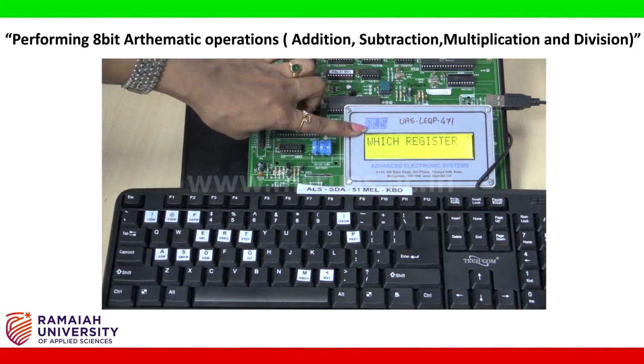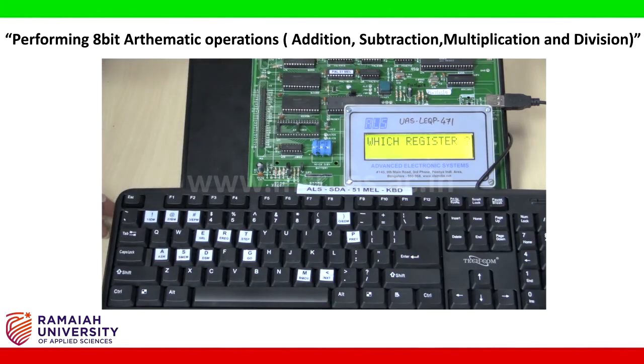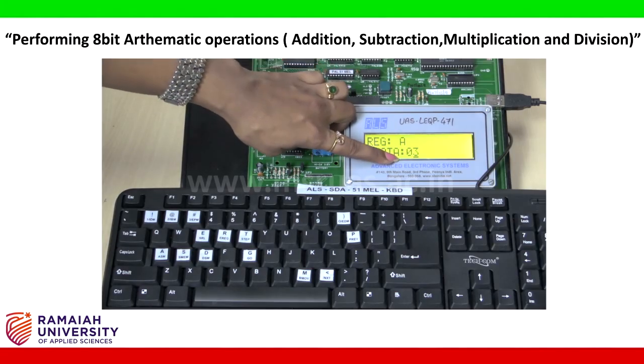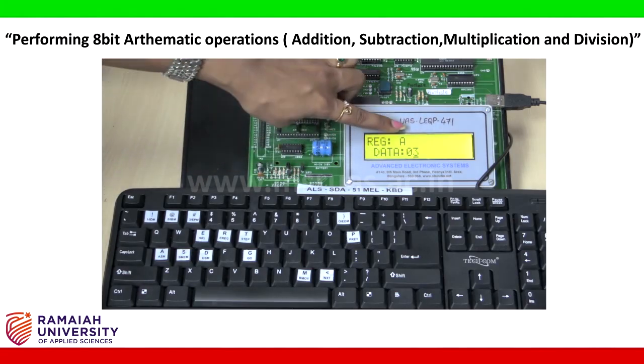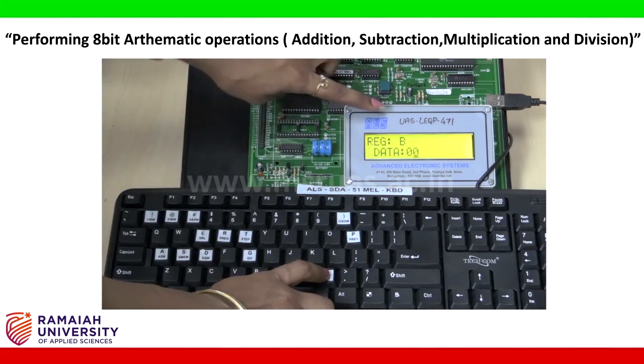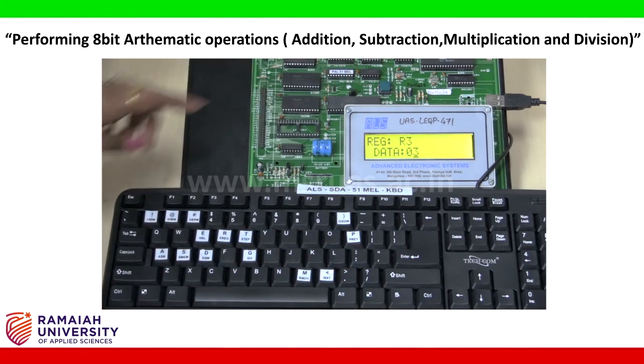As I have told you, our result will be in the accumulator register. So click on A. So we have given 6 minus 3, so the answer is 03, and it is stored in the accumulator register. If we want to check other registers, then click on next so that you can see other registers also.